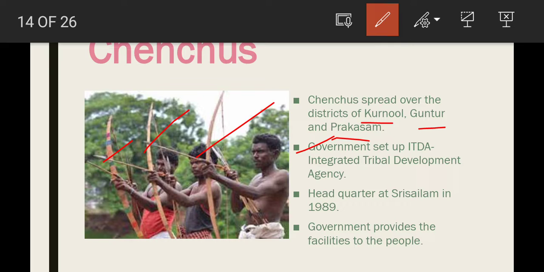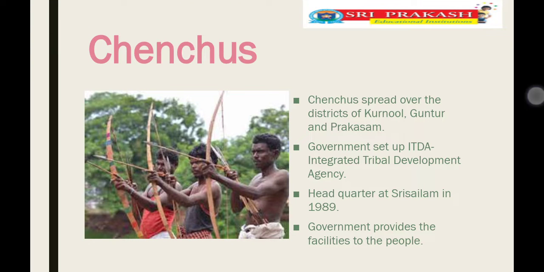The headquarters of ITDA was established in 1989, children. In which year? 1989. So the government provides facilities to the people through the ITDA. So Chenchu tribes are the tribal people who are living in the Nallamala forest. Which forest, children? Nallamala forest.